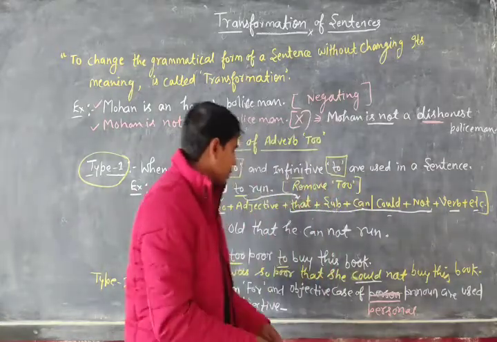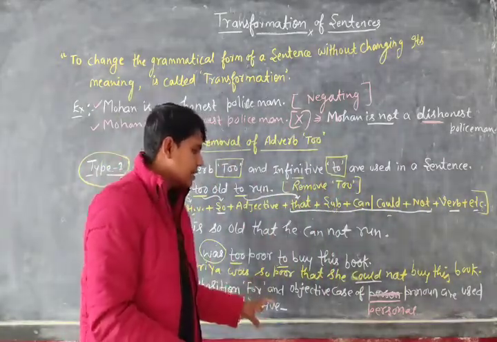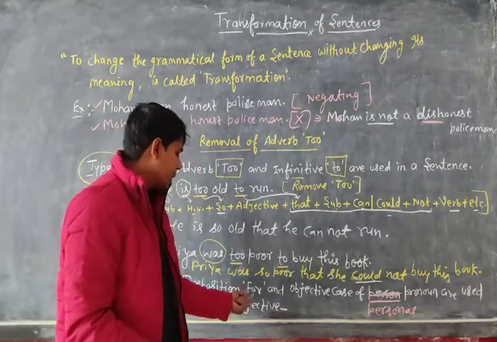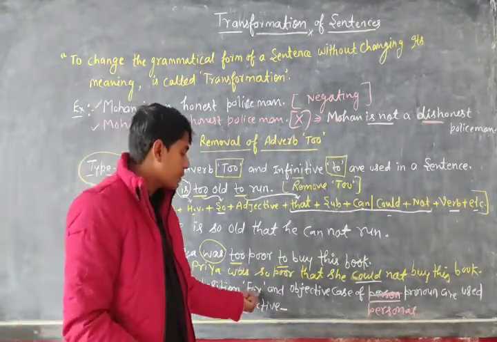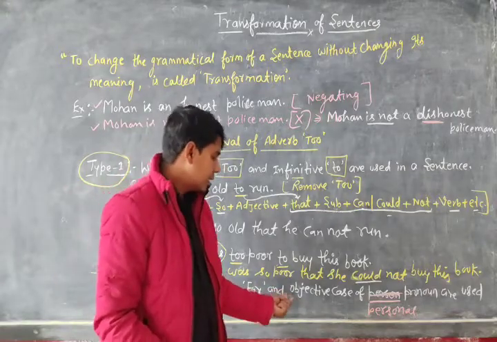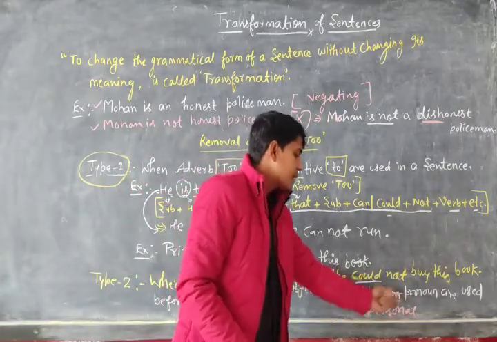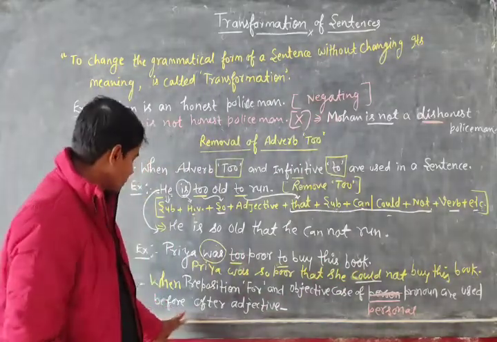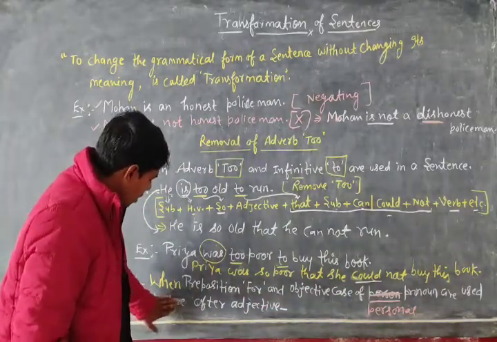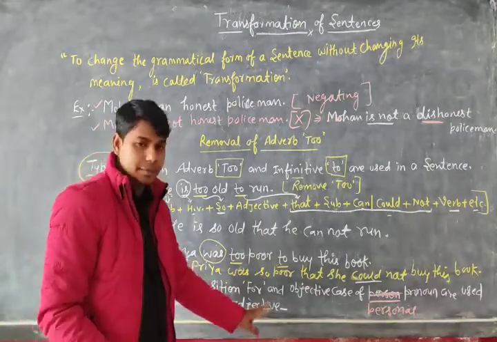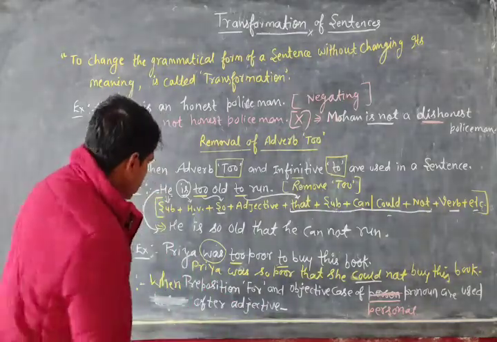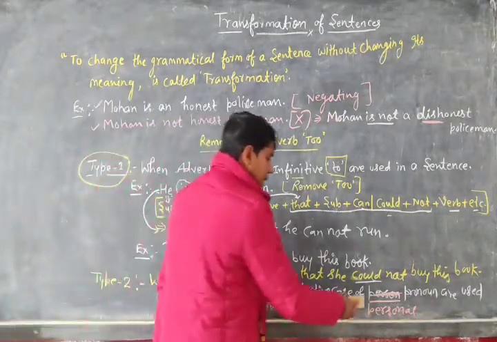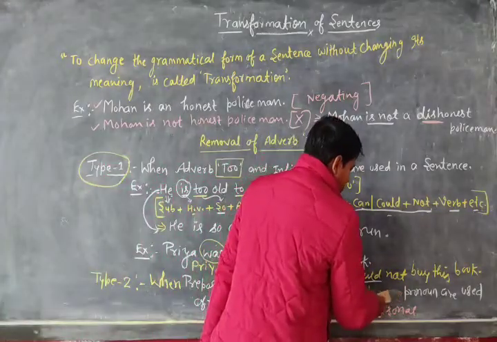Suppose that you have a sentence, and the sentence takes preposition for, and just after the preposition we use the objective case of personal pronoun, after the adjective. So in that case what will you do? How will you remove the adverb too?